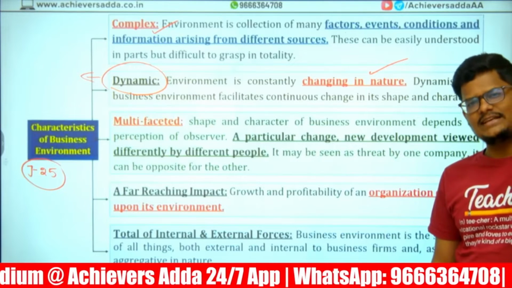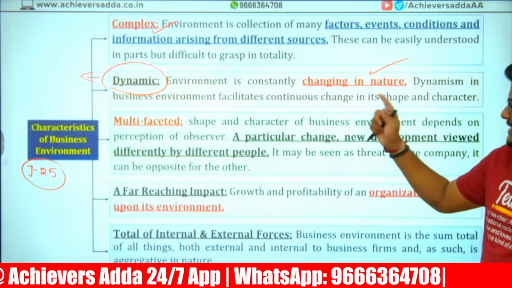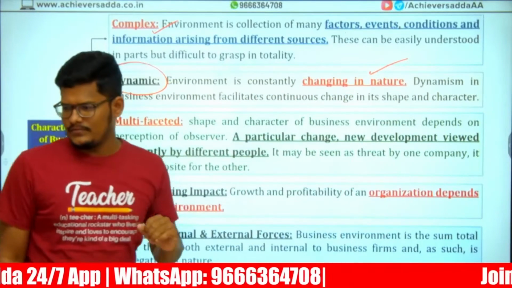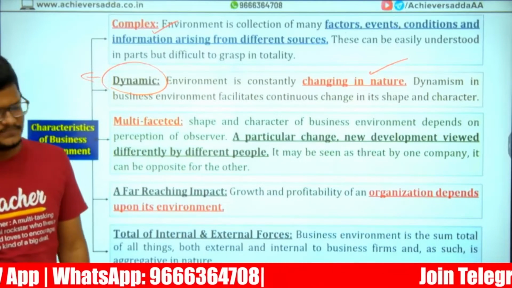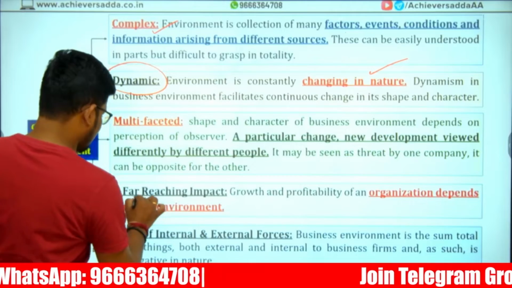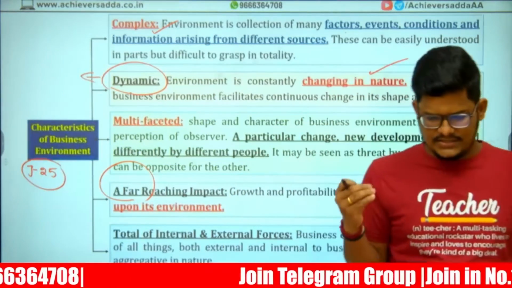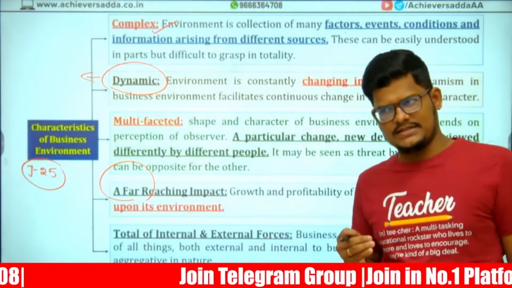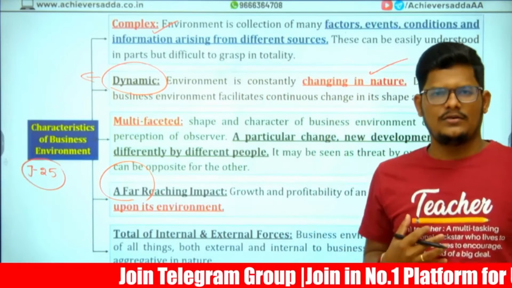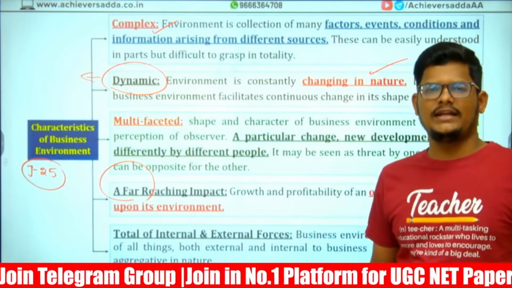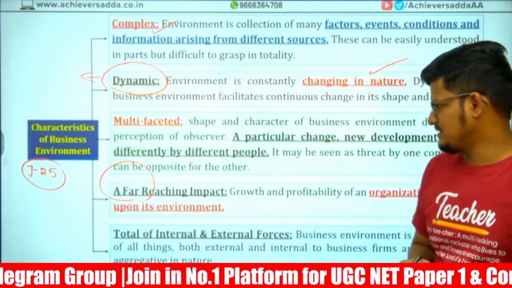Created problem is single. That is not actually a problem. That is the way we look at the thing. It is a multifaceted situation, right? And it has a far-reaching impact. Always, the decision that you take today in a business will impact the future. So be very careful in taking a decision to implement in your business.